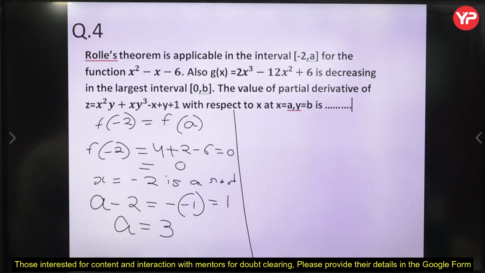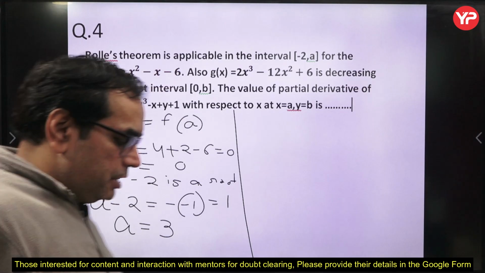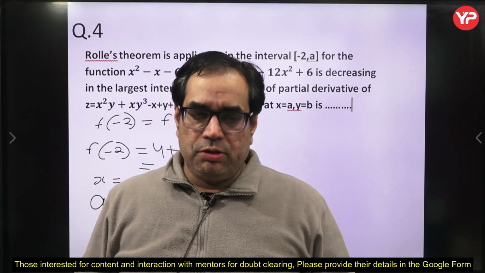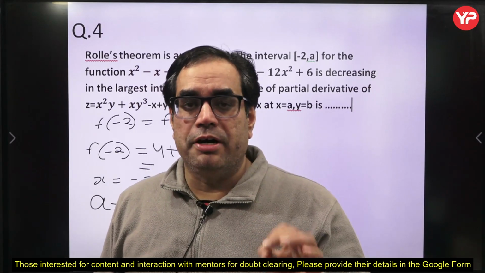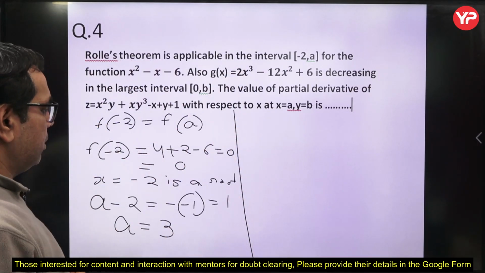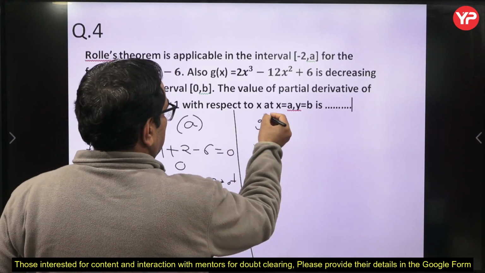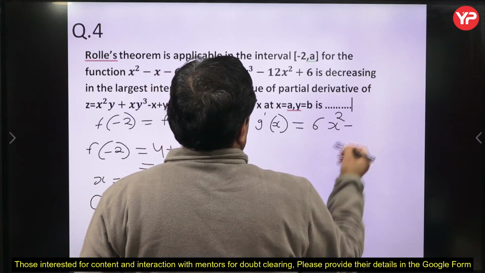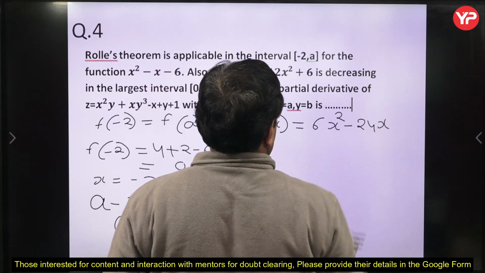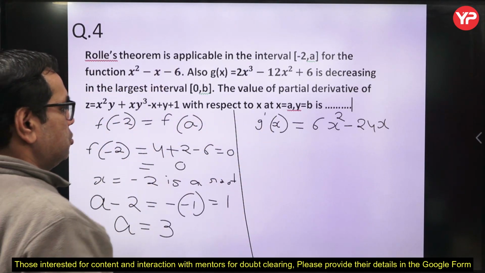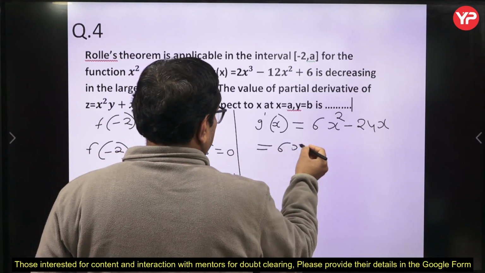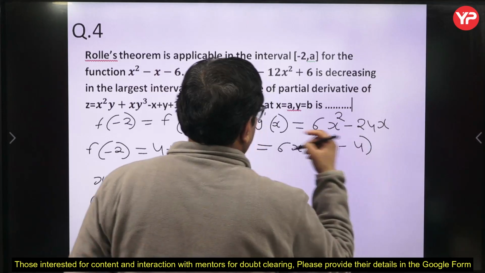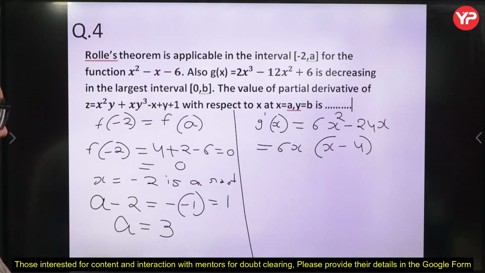Now come to the next statement. We have a function g(x) which is decreasing in some interval. How do we check the increasing or decreasing nature of a function? We use the first order derivative test. So we compute g dash x, which is 6x square minus 24x. Taking 6x common, we get x minus 4. So g dash x is 0 at 0 and 4.